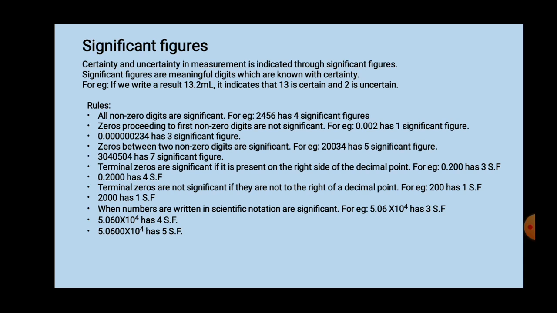So 0.2, 0.1, 0.3 numbers are uncertain. It may vary from person to person. It may differ from one person to another based on his or her observation. But the number 13 will not vary. It is a certain number. I hope you understood the concept.